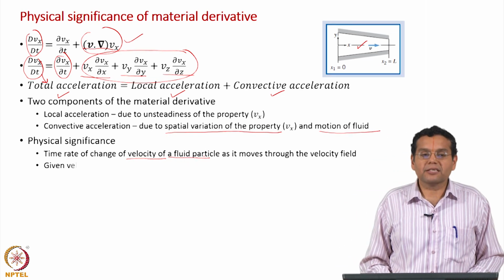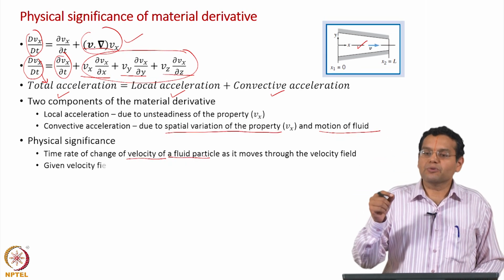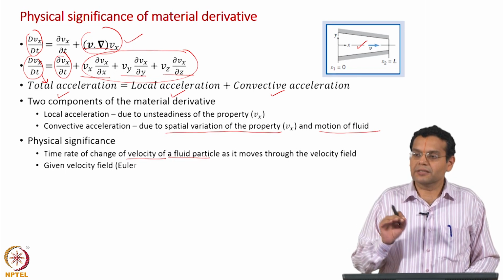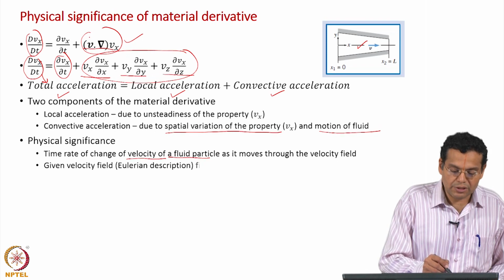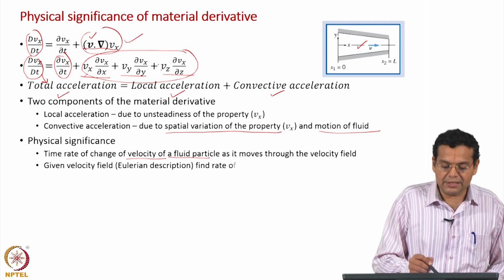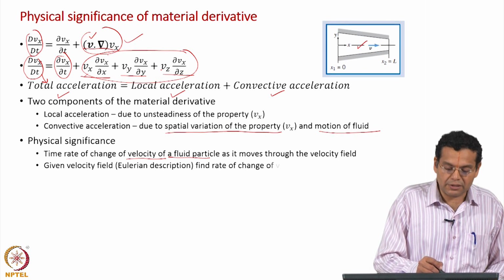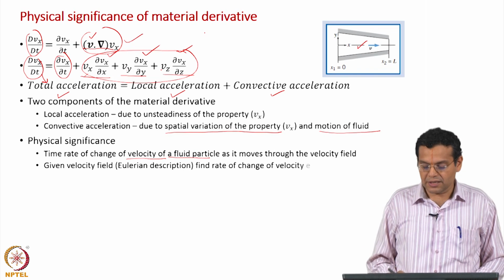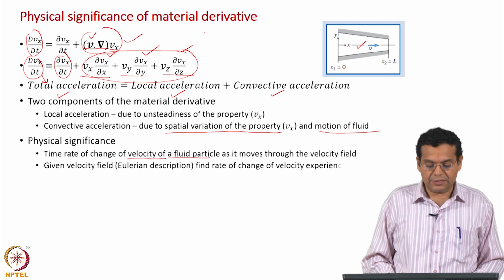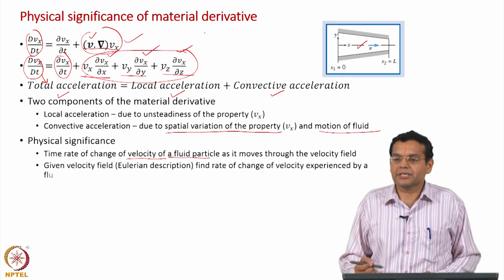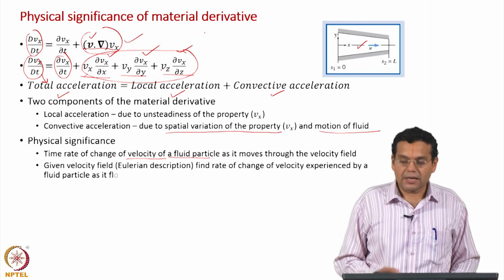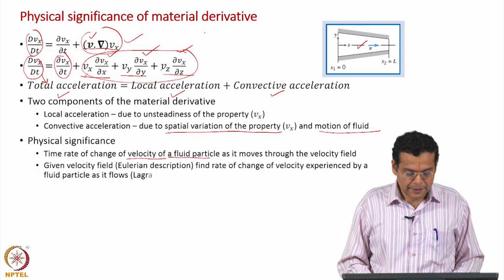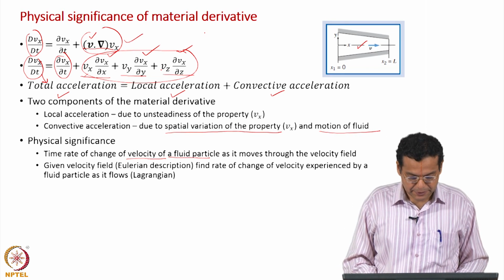In this case, of course, in the earlier case we required the velocity field and the temperature field. In this case of course only the velocity field. If you know the velocity field, then you know this vx, vy, vz. If you know the velocity field, you know all the derivatives. So only the velocity field is required here. So given the velocity field, find the rate of change of velocity experienced by a fluid particle as it flows through the domain, and that is a Lagrangian description.